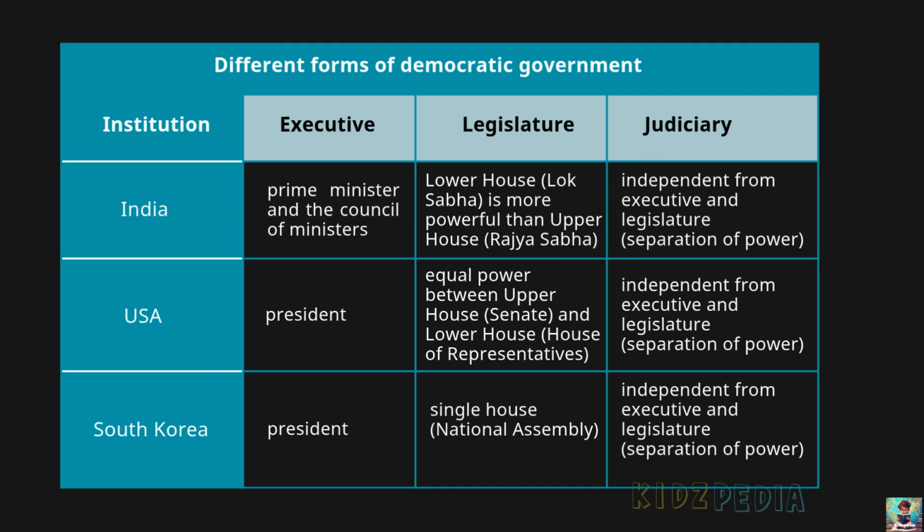In USA, the executive is the president and the legislature has two houses, the Senate and the House of Representatives. Both houses have equal powers. The judiciary is also independent of the executive and the legislature. In South Korea, the executive is the president and the legislature has only one house, which is called the National Assembly. The judiciary is independent of the executive and the legislature.